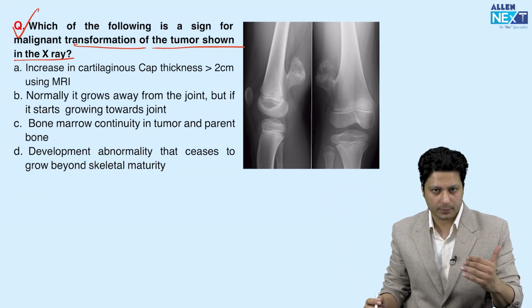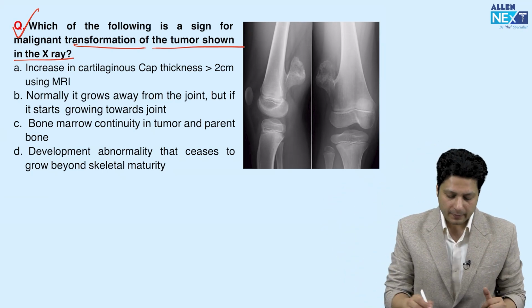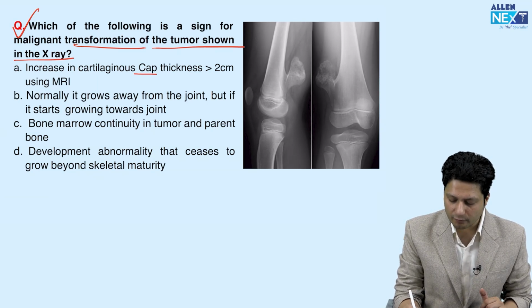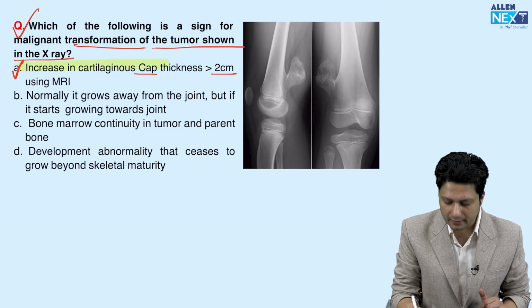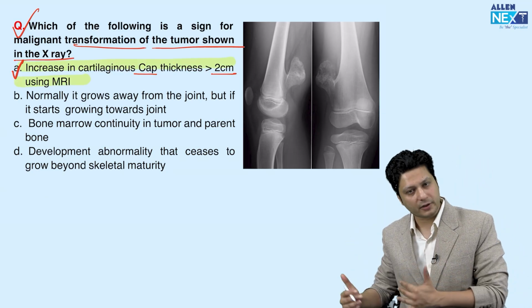Now, based on the options, option number 1: increase in cartilaginous cap thickness of more than 2 cm using an MRI. Yes, this is a sign. But before marking the correct answer down, we have to read the other options too.